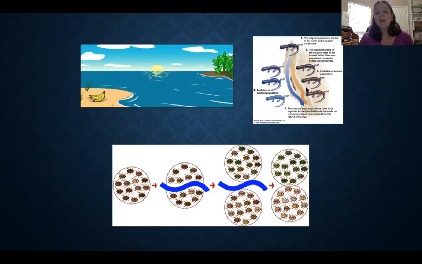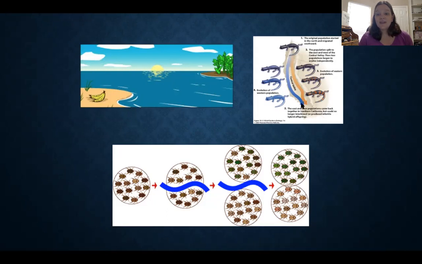Okay, so we have this up at the top here. This is some salamanders. So the original population started off in the north and it was migrating southward. And then as it got to a mountain range, it split, or let's see, to the east and west of the Central Valley. Okay, so then we split into two to go around this valley, and accumulated changes as they migrated south.